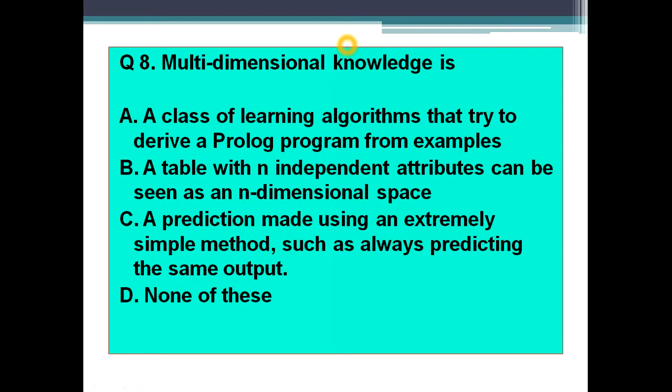Moving to the next question. The next question is multidimensional knowledge. Option A, a class of learning algorithms that try to derive a Prolog program from examples. Option B, a table with n independent attributes can be seen as an n-dimensional space. Option C, a prediction made by using an extremely simple method such as always predicting the same output. And option D, none of these. So for multidimensional knowledge, what will be the answer?